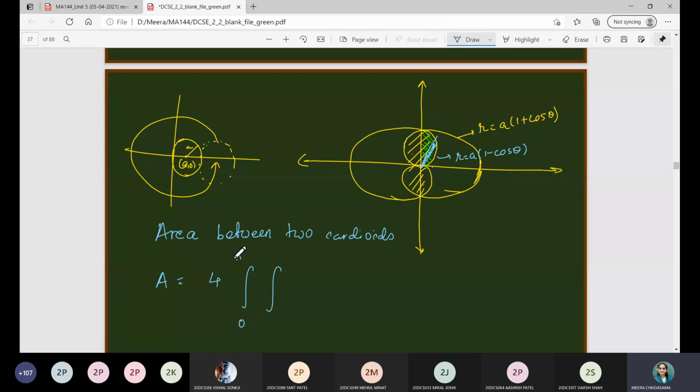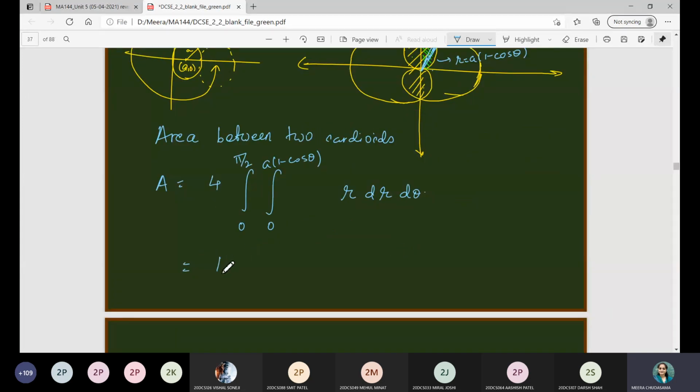Theta will be varying from 0 to pi by 2. r will be varying from this point 0, and in this region, whenever you move, it will vary from 0 to this curve. So what is this curve? It is nothing but r is equal to a into 1 minus cos theta. Since we are choosing polar coordinates, we have to consider r dr d theta, right?